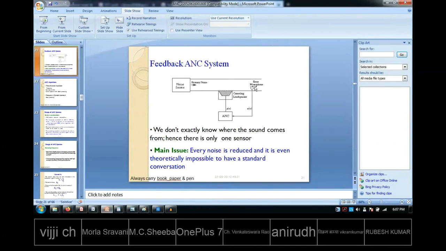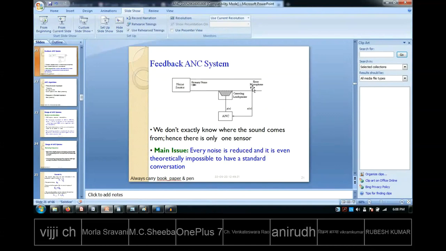In this scenario you are only having one loudspeaker and one error mic. That means only one person sitting over here, so you can say one secondary path. But in practical scenarios you may be having an array of loudspeakers from which the signal is getting generated, and from all those the signal is coming to this person. So you will have multiple error mics also. And one more thing, now here there is only one person seen and with only one ear. Even if you take a single person he will have two ears.